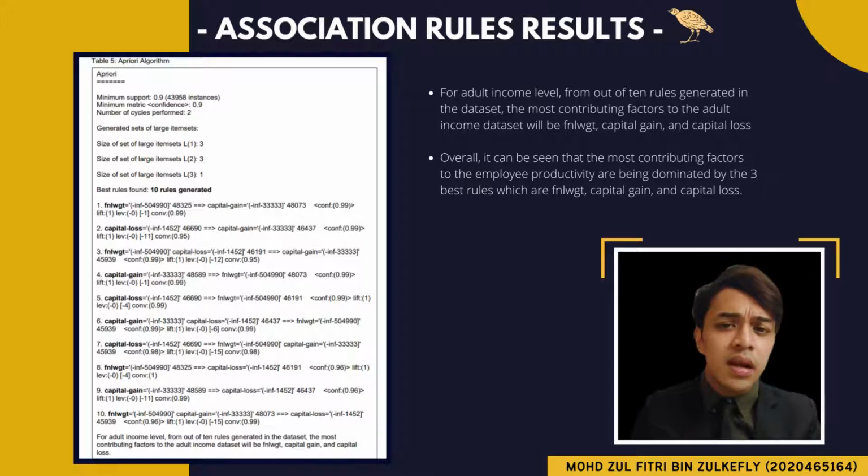Based on the results, the lowest support was 0.9. The metric confidence minimum was 0.9, and 2 cycles. As indicated in Table 4, we identify the optimal rule.